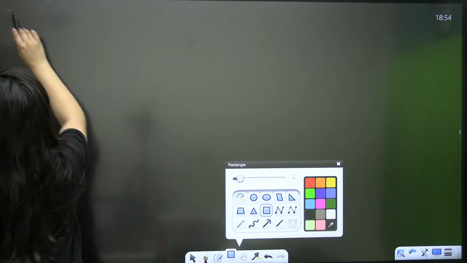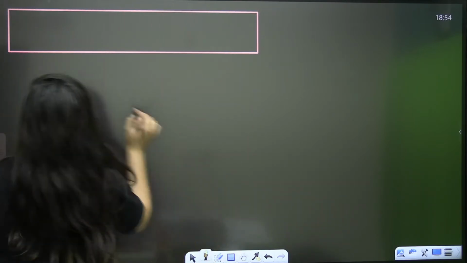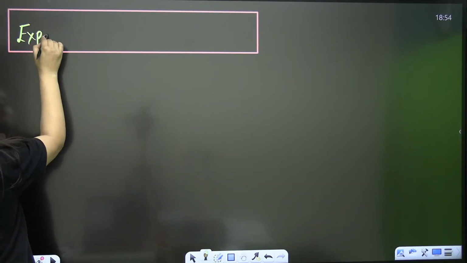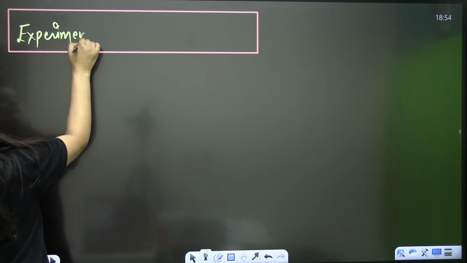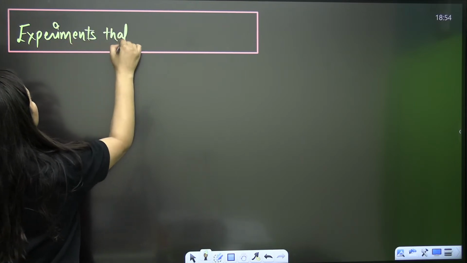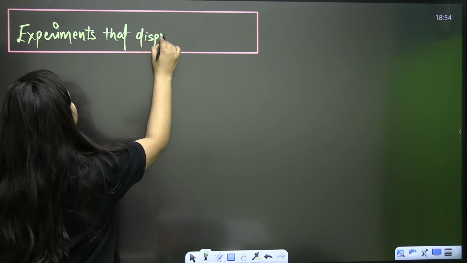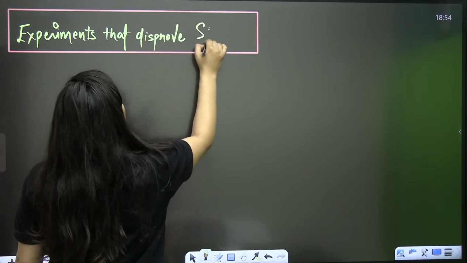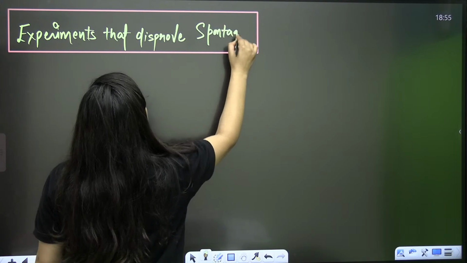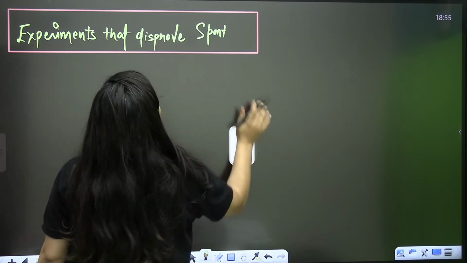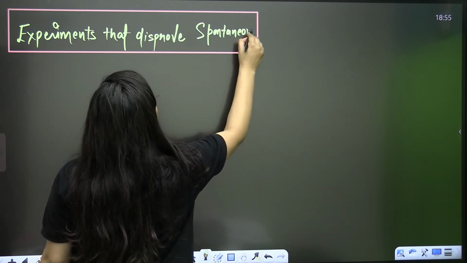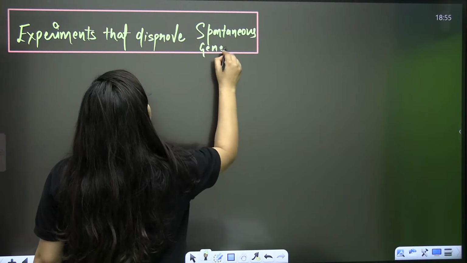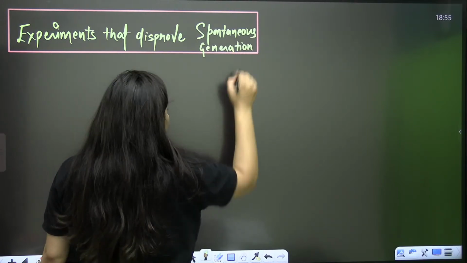I hope you know about such experimental proofs, the experiments that disprove spontaneous generation. Let's talk about it.